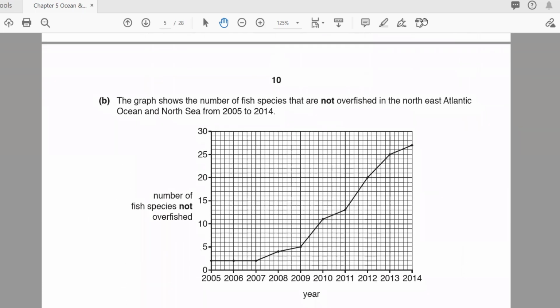Okay. Now next, the graph shows the number of fish species that are not overfished in the Northeast Atlantic Ocean and North Sea from 2005 to 2014. So they are telling the number of species which were not overfished.